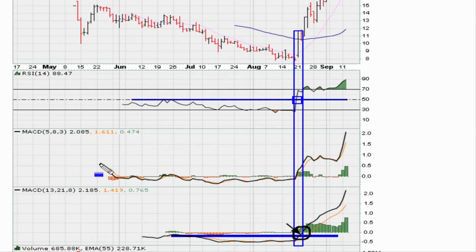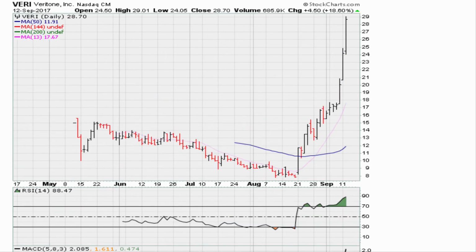And we can see that the secondary MACD was also breaking out to all-time highs at that time, which is consistent with a quality breakout. So you've got your RSI and MACDs showing that they were meeting the minimum requirement, and the breakout we are talking about is this breakout. Any of these daily breakouts happened during this one-day explosive move, so you can use any one of these breakouts. That's fine.